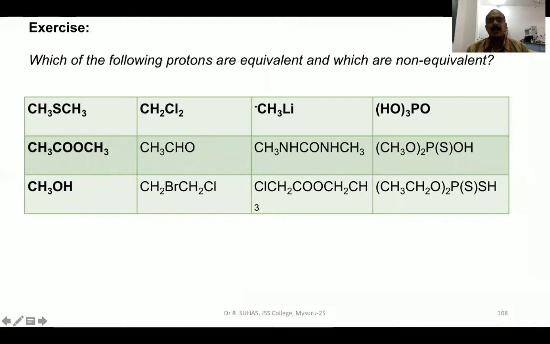Now we will take an exercise to study which types of protons are chemically equivalent and which are not, and also magnetically equivalent and magnetically non-equivalent. Say for example, take dimethyl sulfide. It must be chemically equivalent whereas magnetically non-equivalent. This is dichloromethane. This is chemically equivalent and also magnetically equivalent. This is methyl lithium. You are supposed to solve all this by yourself.